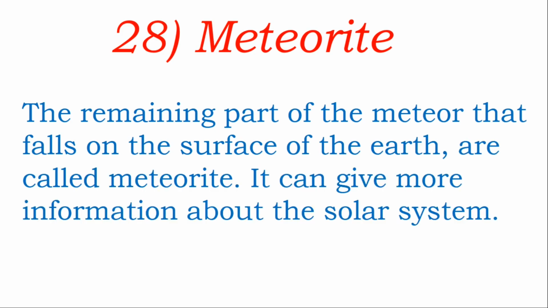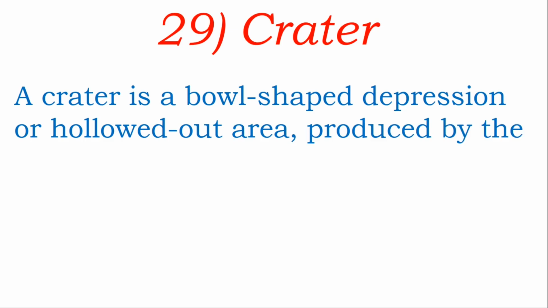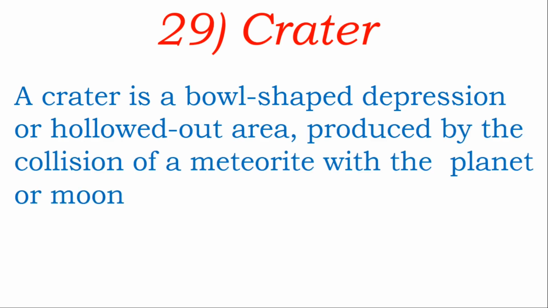It can give more information about the solar system because this is not terrestrial matter. It came from another part of the solar system, and that's why when it falls on the surface of the earth, it can give us more information about the solar system. Next, crater. A crater is a bowl-shaped depression or hollow area produced by the collision of a meteorite with a planet or moon. The moon's surface is full of craters because when meteorites collide on its surface they make bowl-shaped depressions.